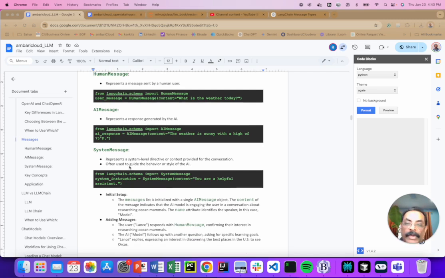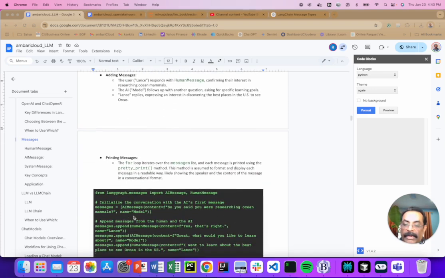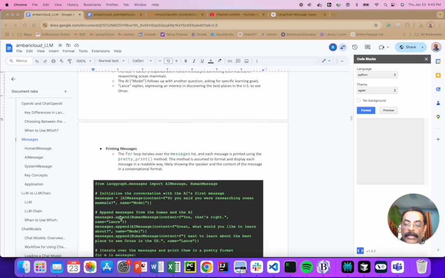Then you can also tell what format you're looking for coming back in the AI message. So this is how you need to remember: system message, AI message, human message. Right. So when you ask for messages, for example here the AI message, you can give the name, initiate the conversation, AI first message. Basically, you can say, okay, model, give me the response back. Then human message, hi, I'm Lance.